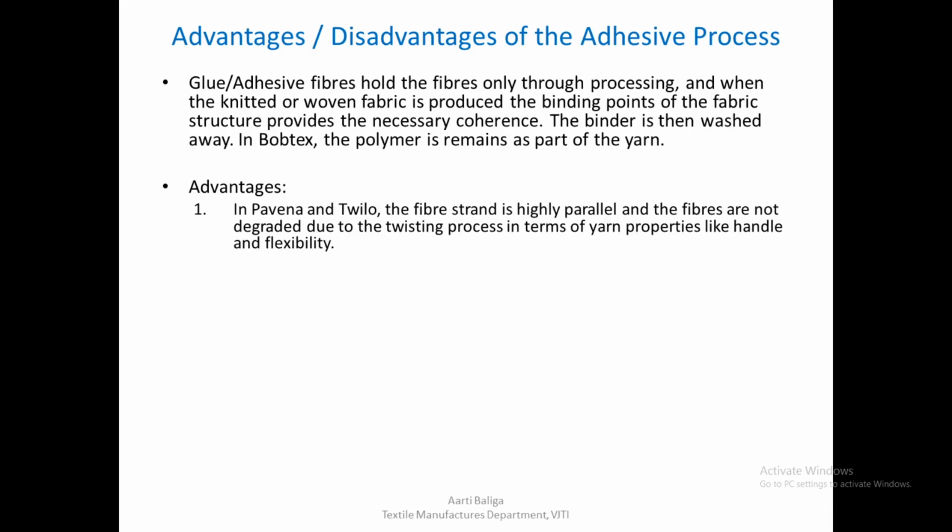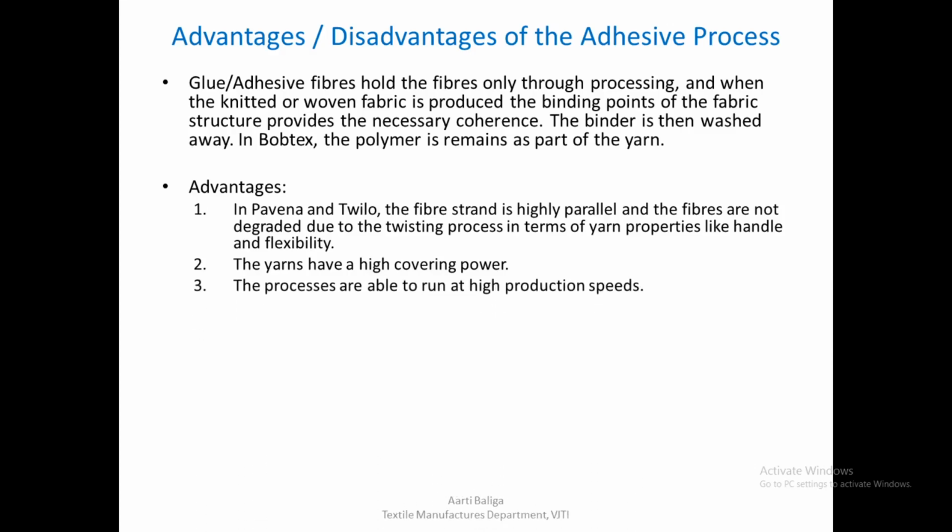So the yarn properties do not get degraded due to the addition of twist. Normally the addition of twist affects handle and flexibility of the yarn, which in this case remains intact. The yarns produced by this method have a higher covering power, and the process is also able to run at high production speeds.